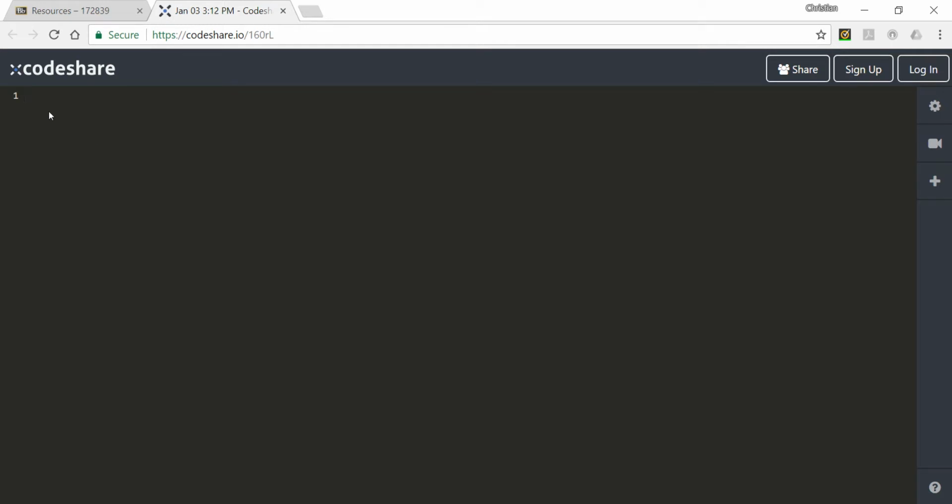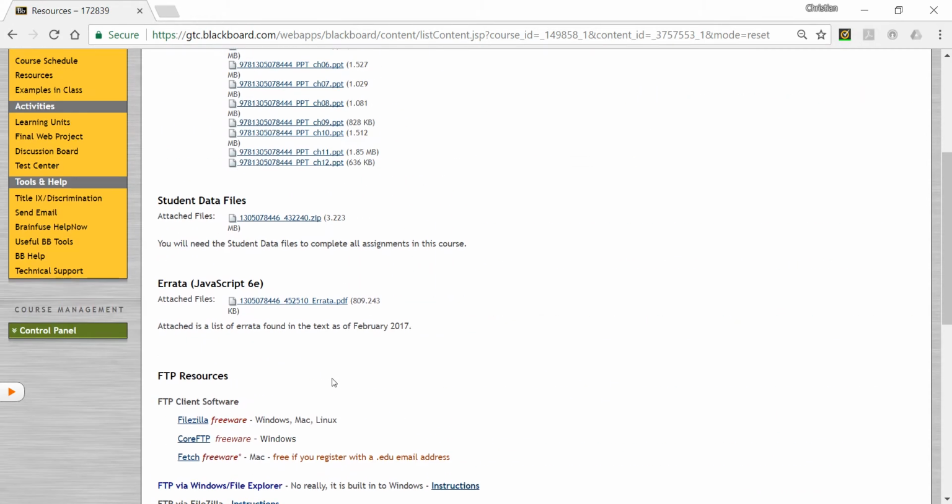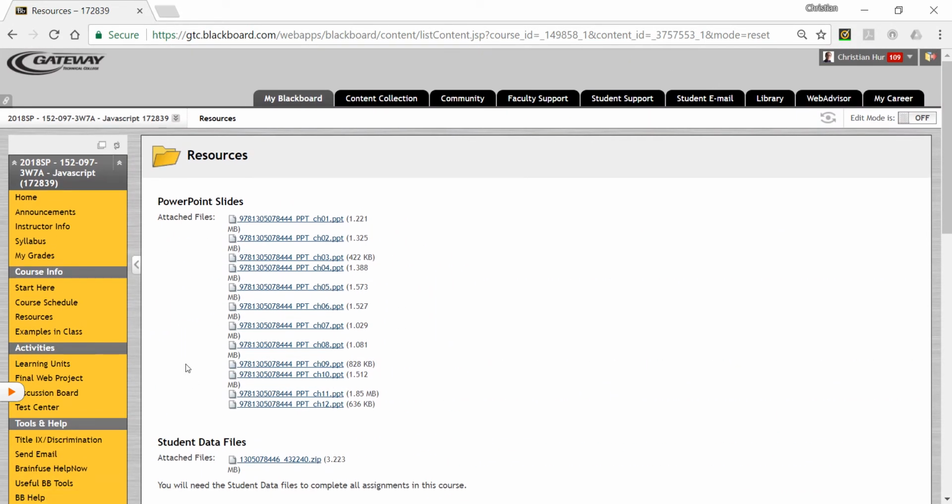I put the code here, and you can sign in and then you can join here. We can also use video if that's required. If I type the code here, for example, then you should see it. You can interact with me or with other students as well. We can all sign in here and see this code together and so forth. So this is a really cool online tool if we ever want to use that. Okay, so that's CodeShare.io.